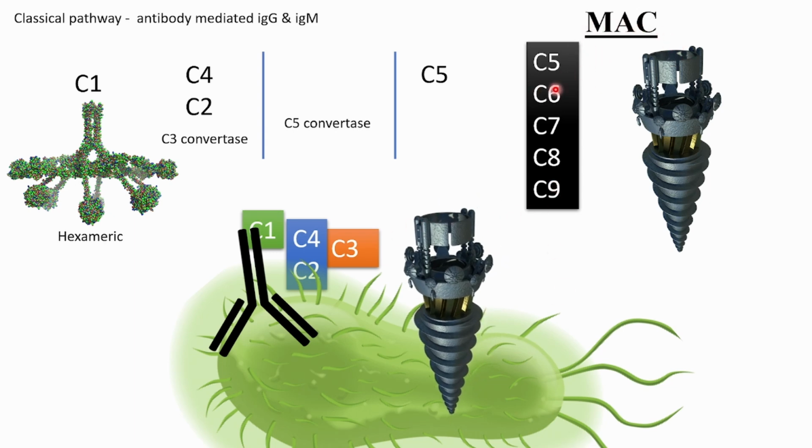That means C5, C6, C7 come, and this is a drill machine. Now what is happening here? The antibody is attached here, and this has made a drill machine with the complement system. And what will this drill machine do? It will drill inside the bacteria's cell wall, okay. It will drill deep inside. And what will happen after drilling? Water will move inside. Not just one drill machine, multiple complement systems will come and drill everywhere.